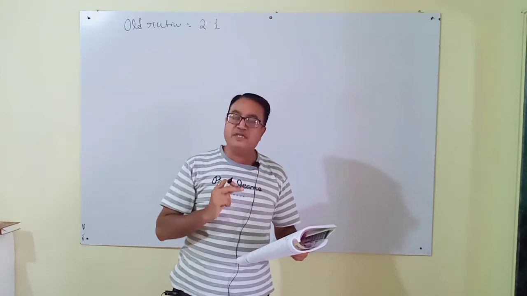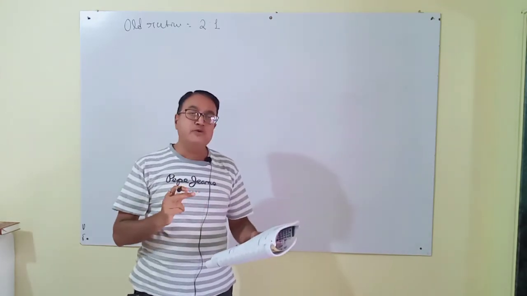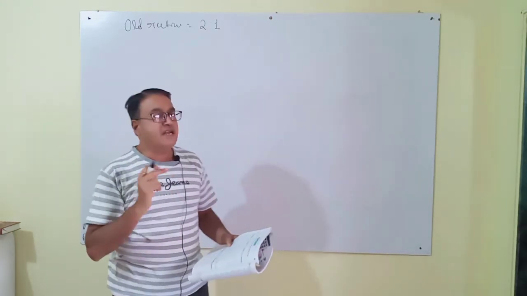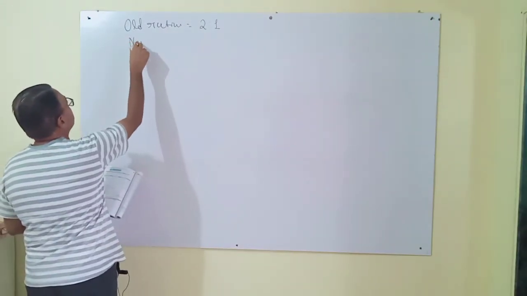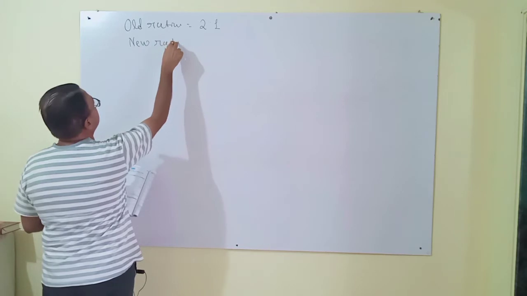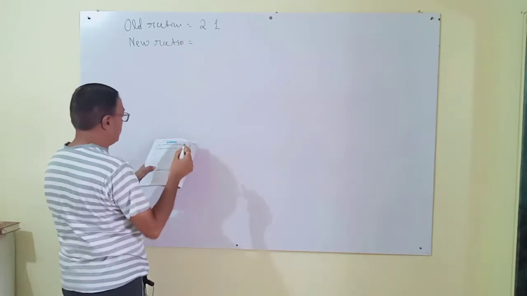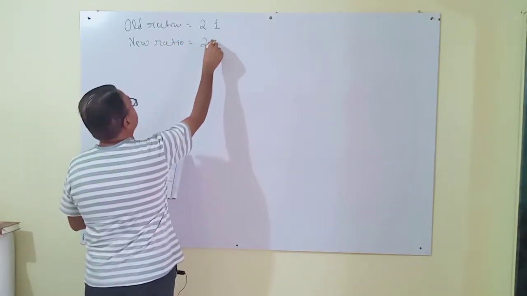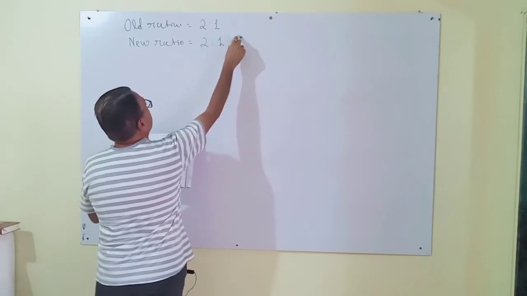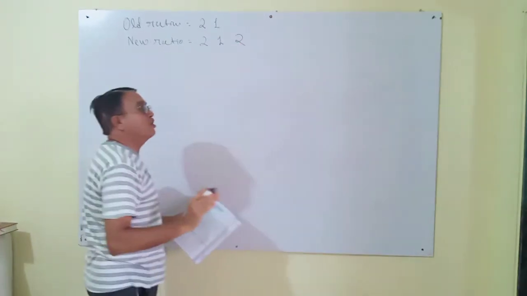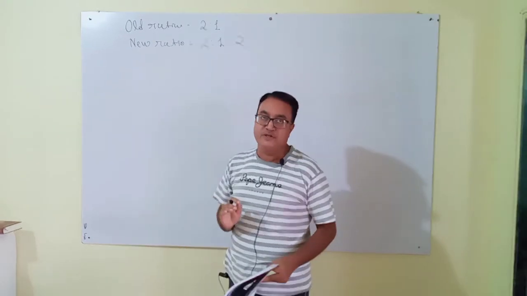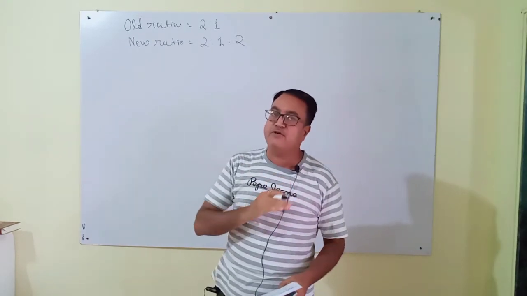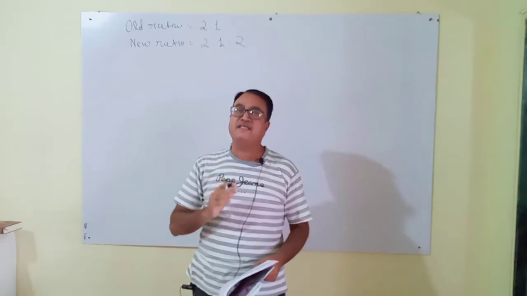Here the old ratio is given and the new ratio is given. Then I will record here the new ratio: 2:1:2. When both ratios are given, old ratio and new ratio, then it is compulsory to find out the sacrifice ratio.